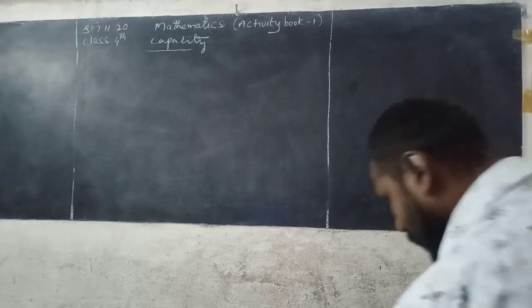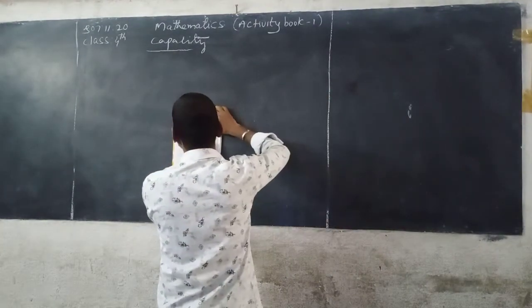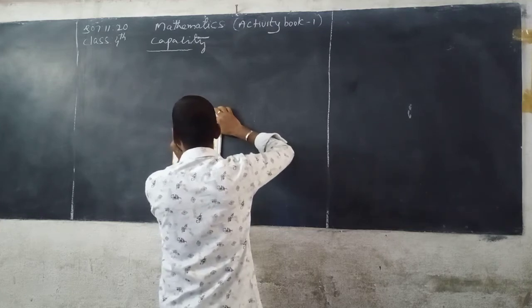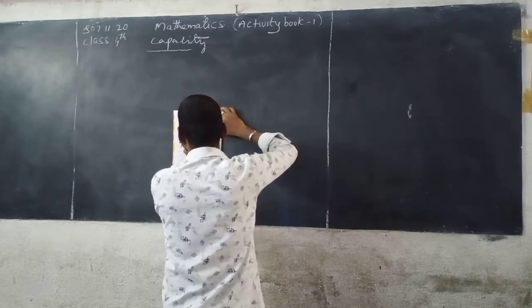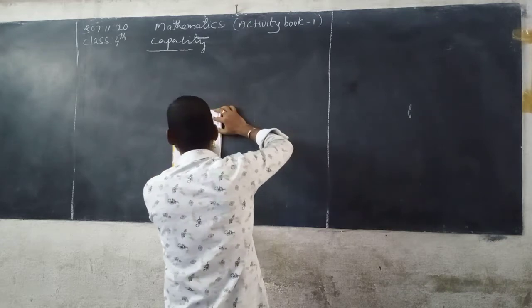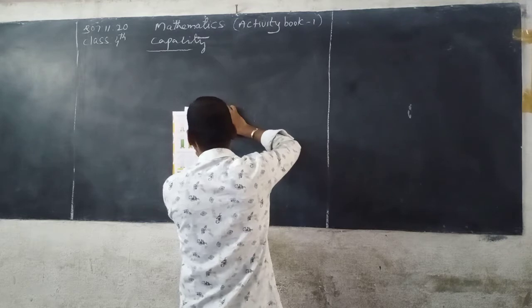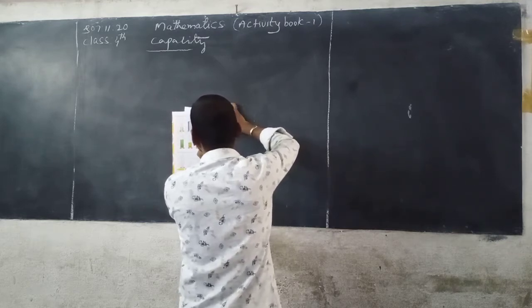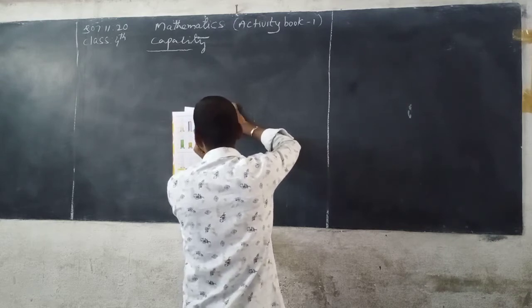Now next one, 1500 ml, second container, 1500 ml. Next third container, 2 liters. Now next fourth container, 1 liter. Now here 500 ml after, one line is there, so you can count, that is 100 ml. 500 plus 100, you can get 600 ml.